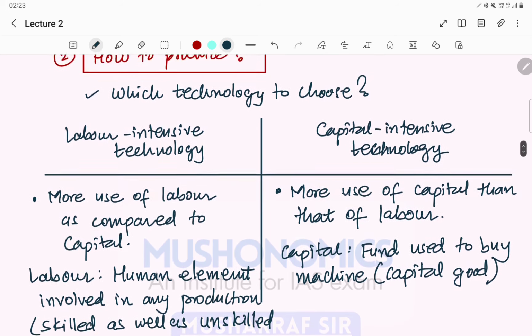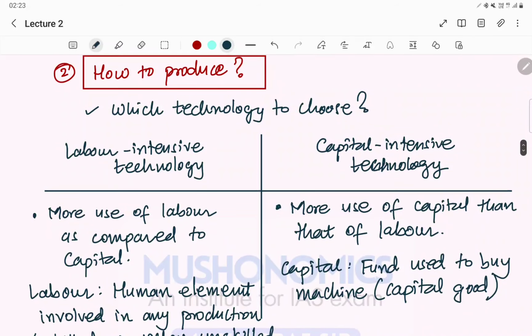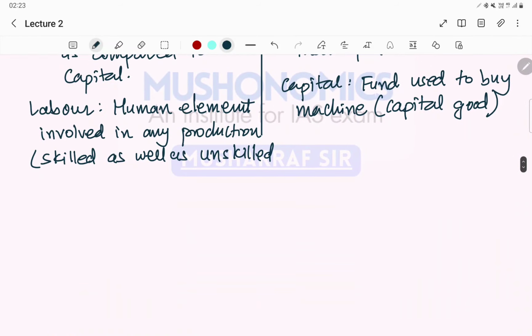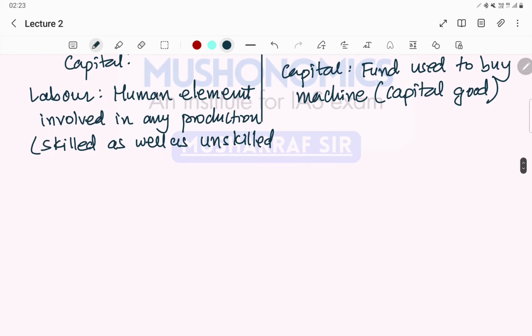So which technology to use is also a problem. How to produce? For example, if you are a poor economy and you have abundance of labor, like India, then it is better to go for labor intensive. But also there will be a question about what kind of goods and services you are producing.